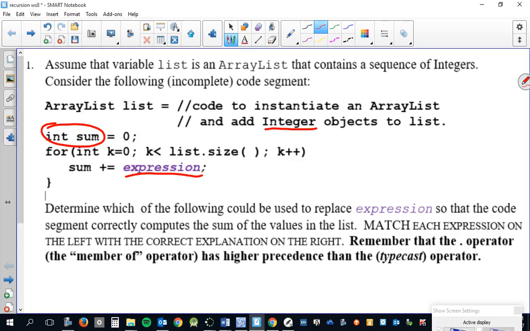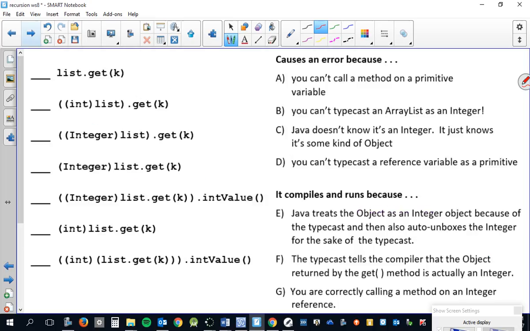One more thing to keep in mind, as it says, it's bolded here, remember that the dot operator, or the member-of operator, you can call it, has higher precedence than the typecast operator. Which means sometimes you need parentheses to make the typecast happen when you want it to happen. Okay? Now, we're going to go through these in order.